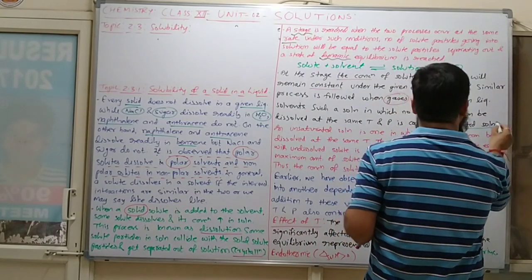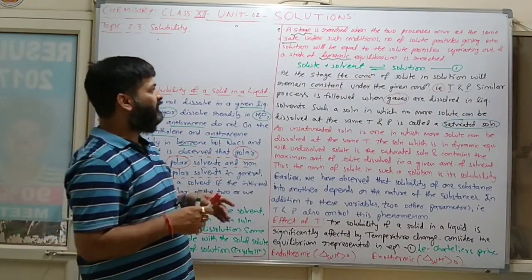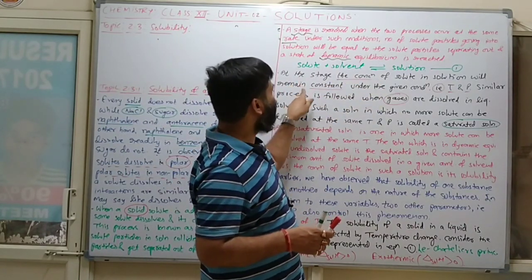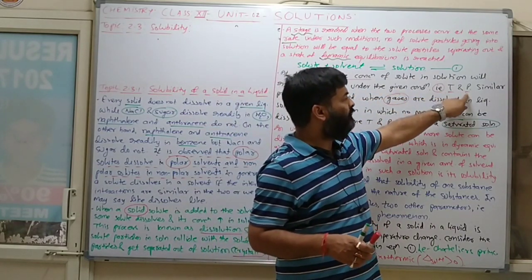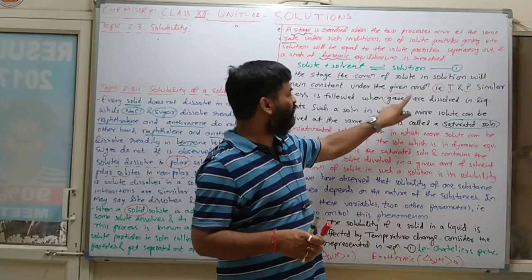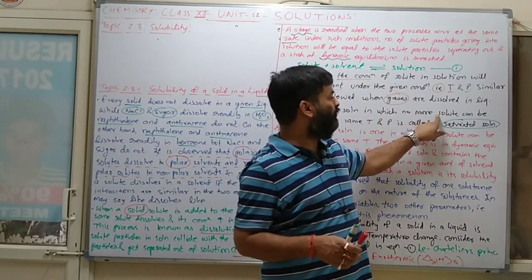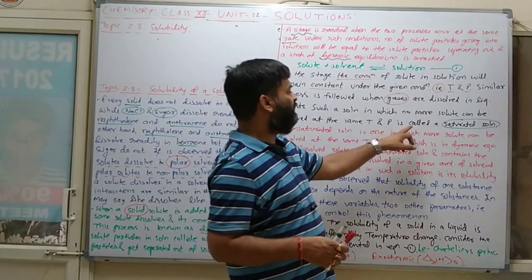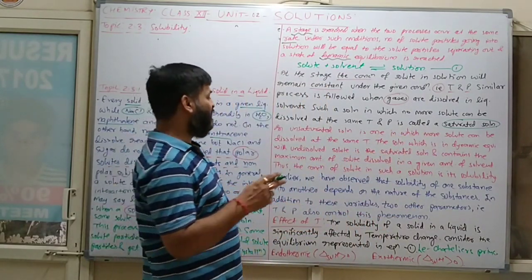Clear? Here the third important definition will come: the saturated solution. At this stage, the concentration of solute in solution will remain constant under the given conditions, that is temperature and pressure. Such a solution in which no more solute can be dissolved at the same temperature and pressure is known as a saturated solution. Clear? So what is unsaturated?